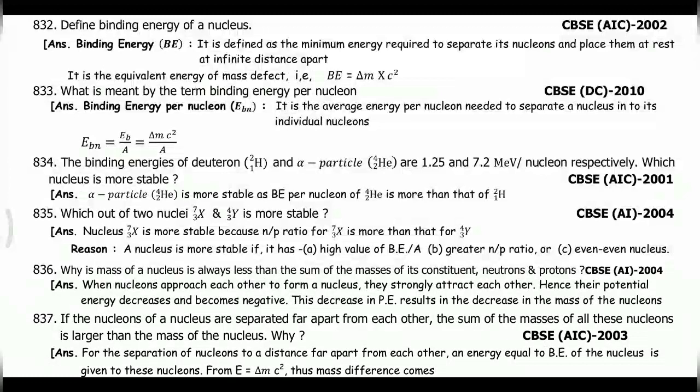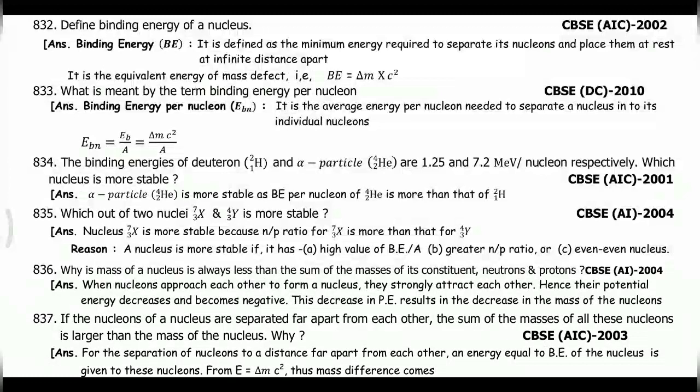Binding energy BE is defined as the minimum energy required to separate nucleons and place them at rest at infinite distance apart. It is the equivalent energy of mass defect, that is BE is equal to delta M c square, where delta M is the mass defect.